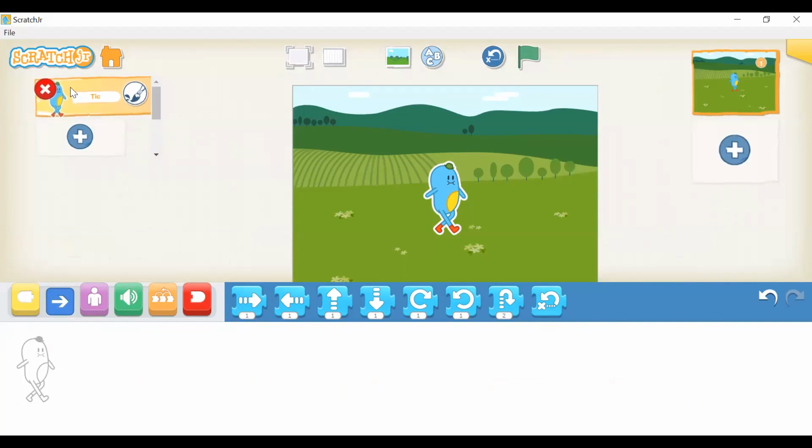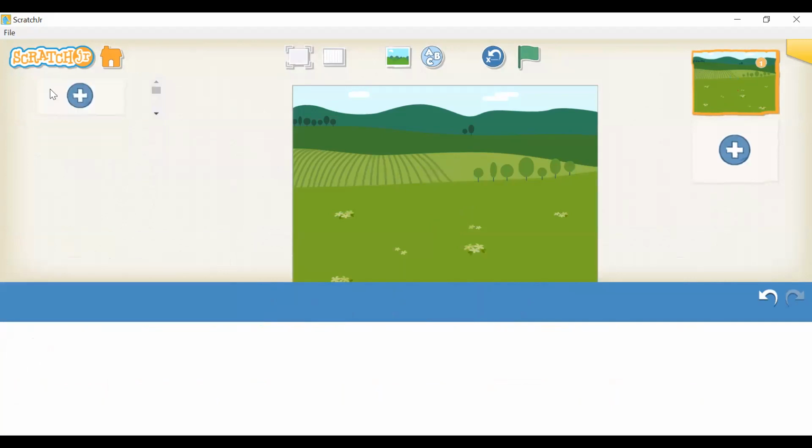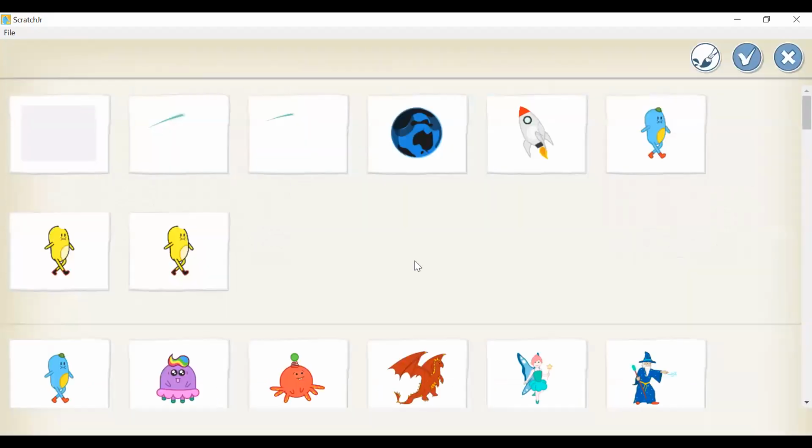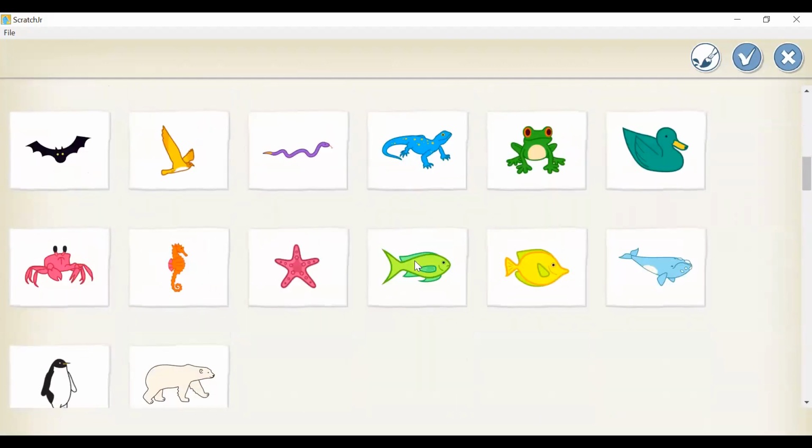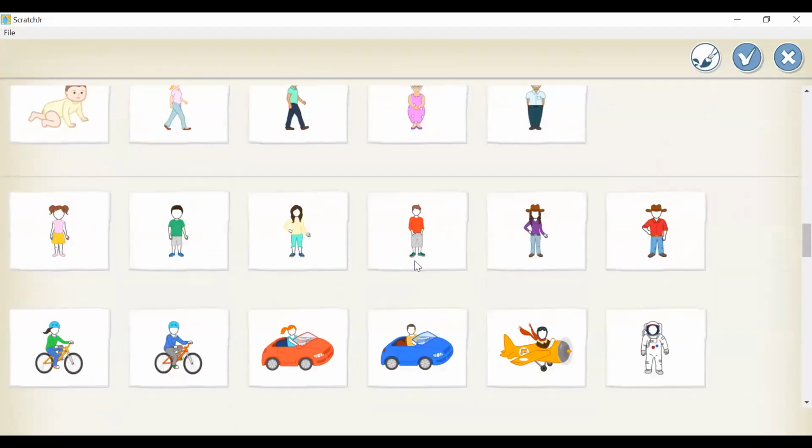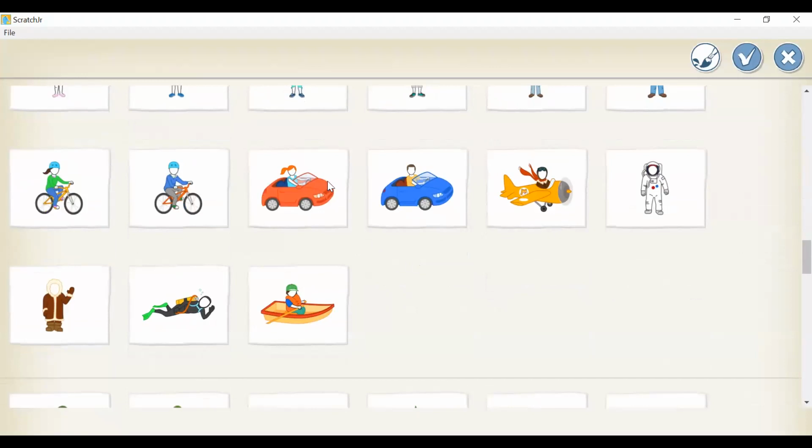Just long click on this and press this red X. Now click on this white rectangle with the blue plus sign. Now we can add our car. If you scroll down, you should see this red car with a person driving it. Click on that red car and press this check mark to save.